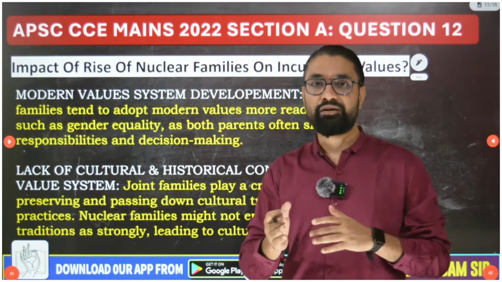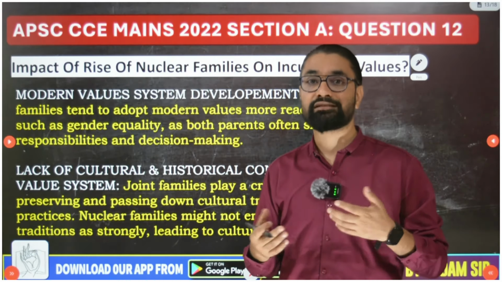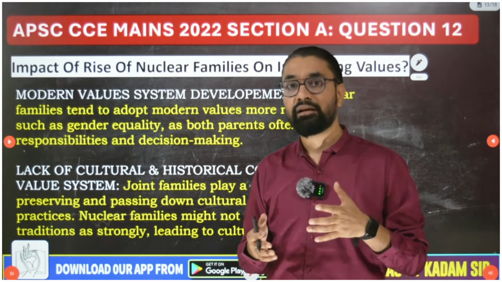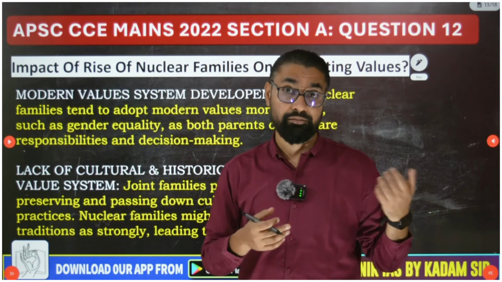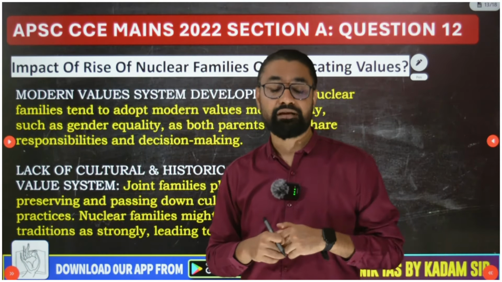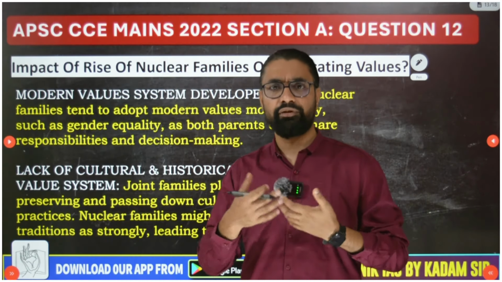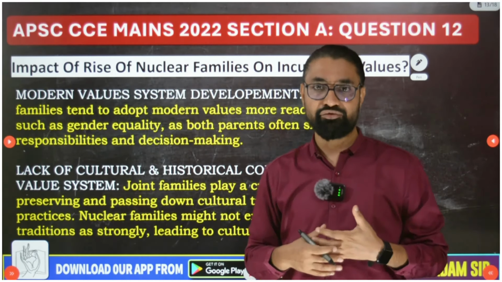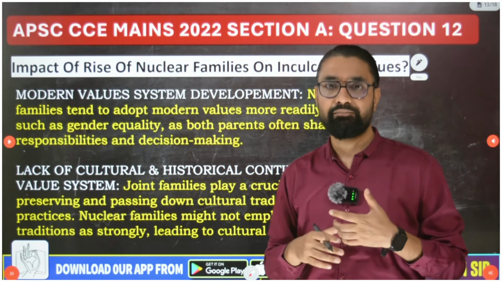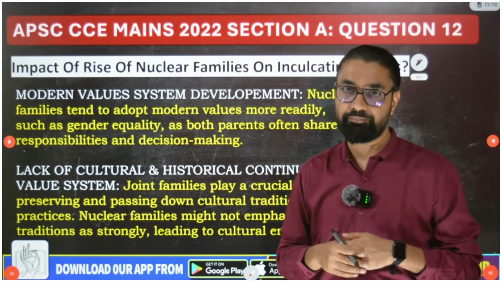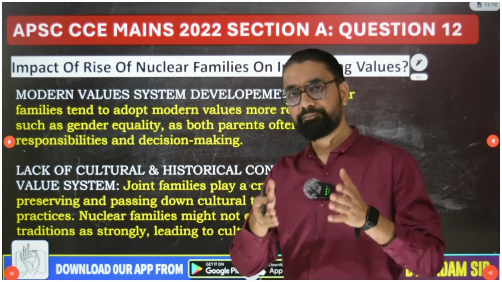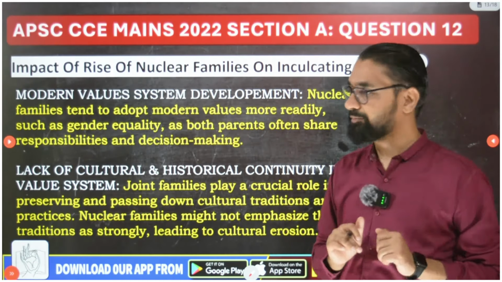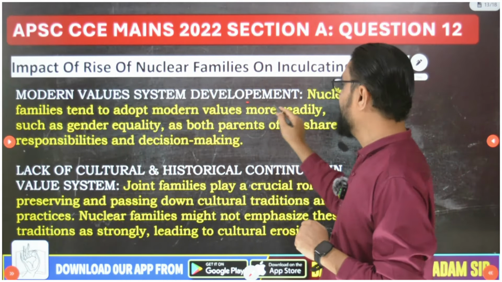If someone is from a joint family system but reads a lot of John Locke's books and the ideas of reformers like Gandhi, Ambedkar, Mahatma Phule, Savitribai Phule, etc., he will develop a very liberal, modern, independent value system. But in the answer, since the question is only on family value system, I will write from that perspective. So, modern value system development.